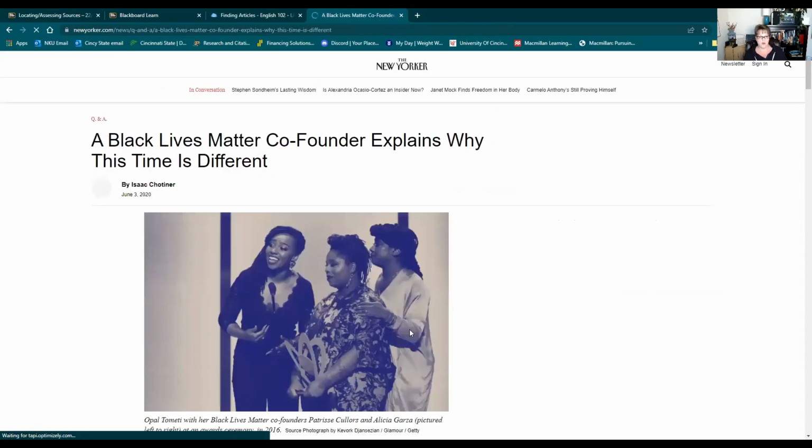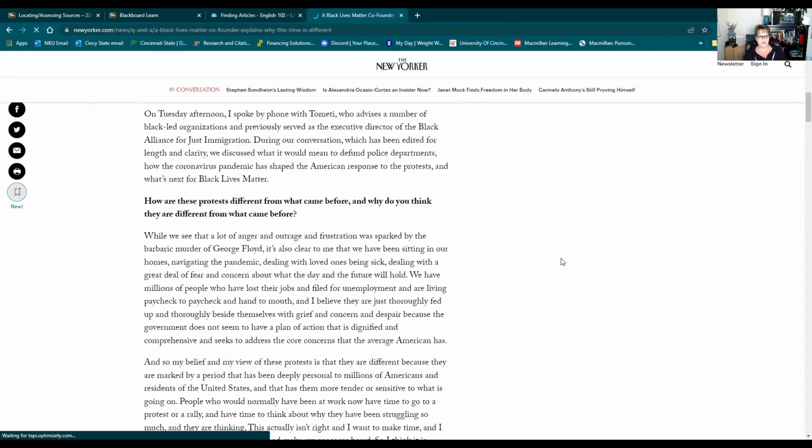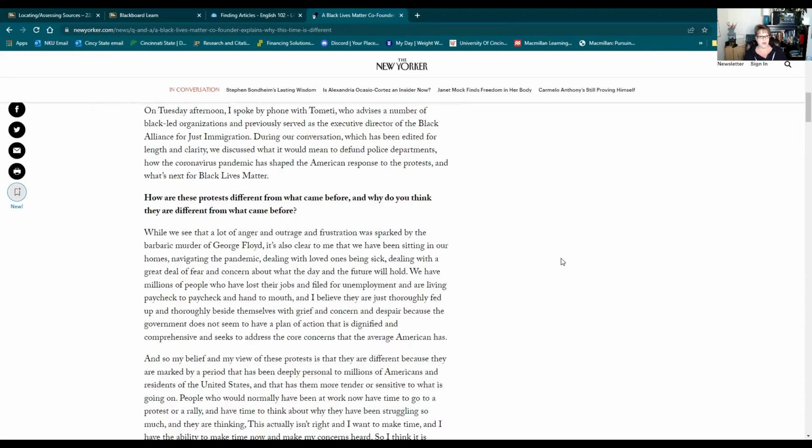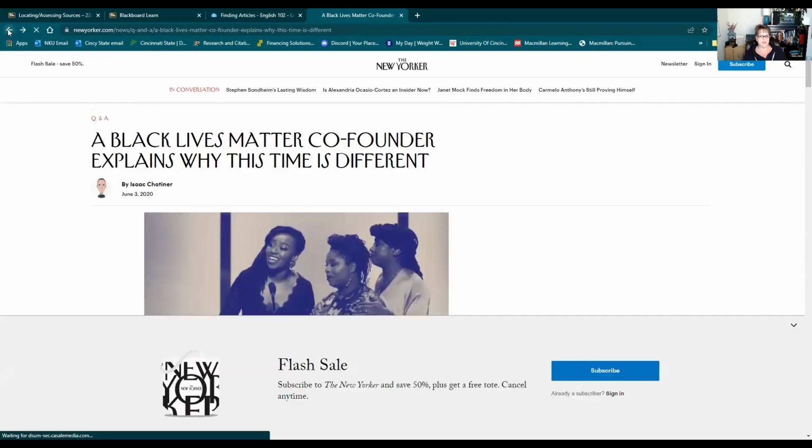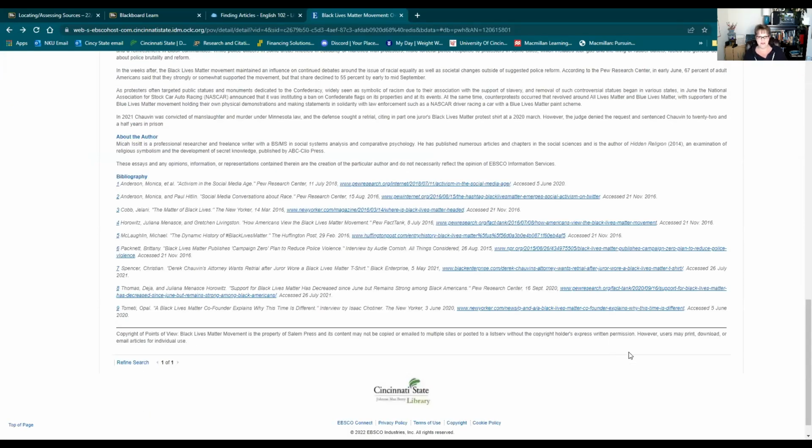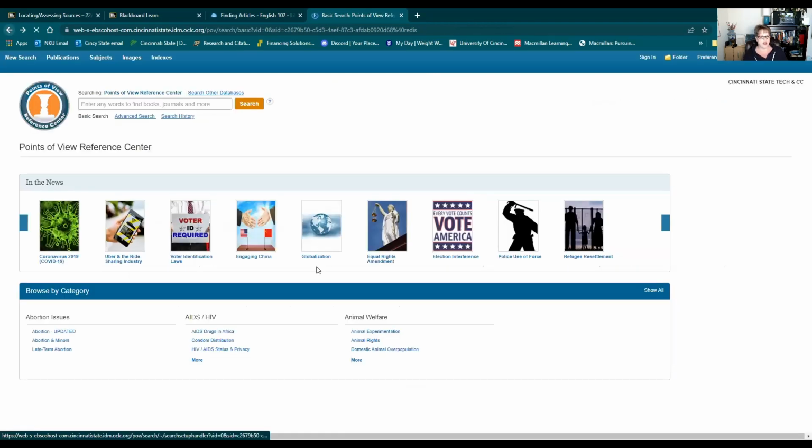Let's look at this from the New Yorker. Hopefully there's no paywall that we would have to go through. A paywall is just a place that wants you to subscribe. So we have resources like the Pew Research Center, which is a reputable resource, NPR, blackenterprise.com, Pew Internet, that's Pew Research Center again. So a lot of Pew Research Center, New Yorker magazines, Huffington Post. That one's okay. So you get the idea there.